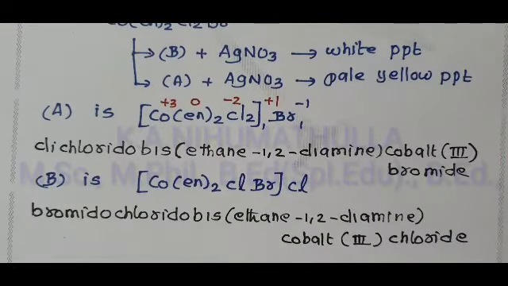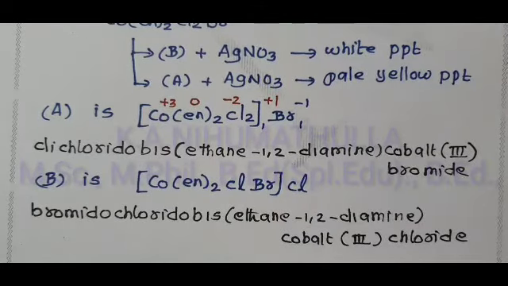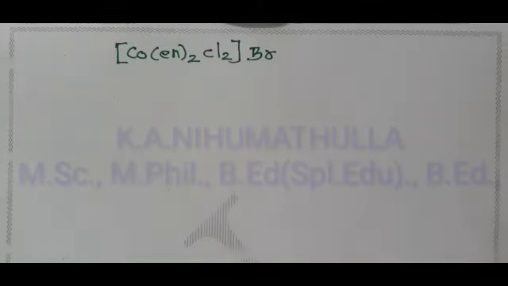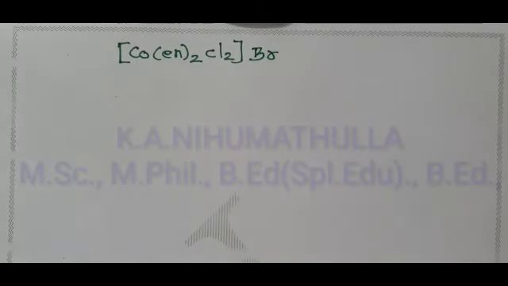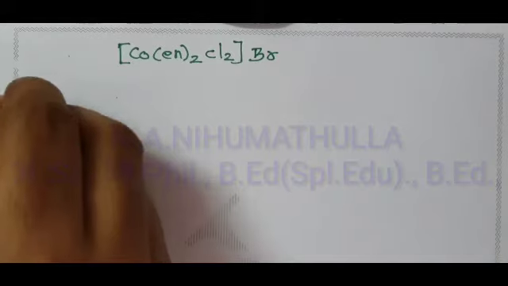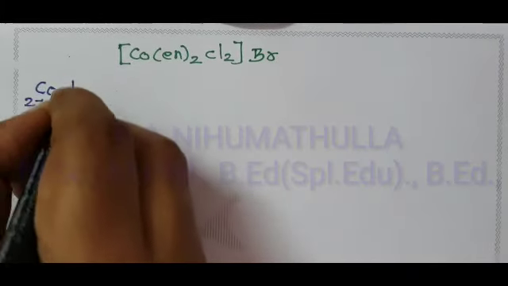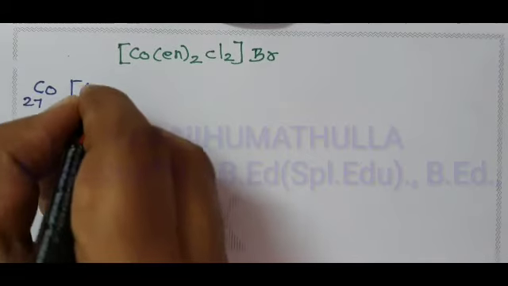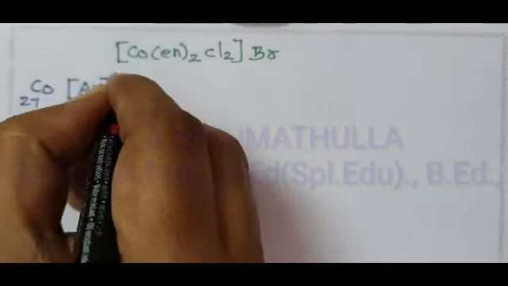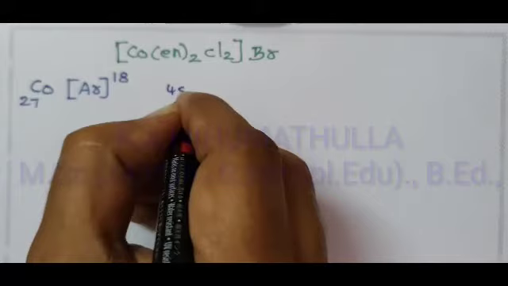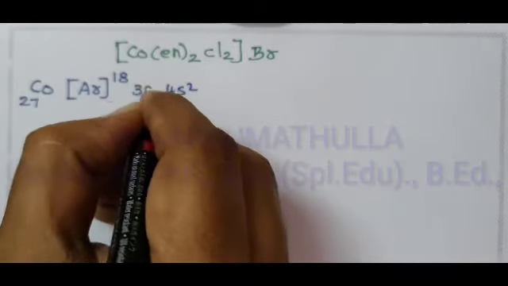Now I write the electronic configuration of cobalt 3+ and the hybridization and geometry of the complex given. So this is compound A. Cobalt is the central metal ion, atomic number 27, electronic configuration argon (atomic number 18) 3d7 4s2.